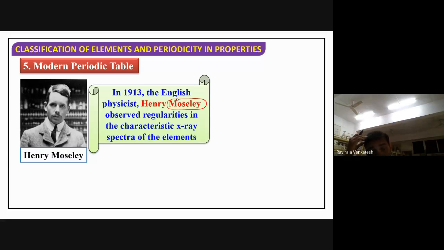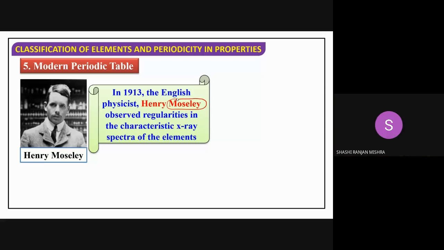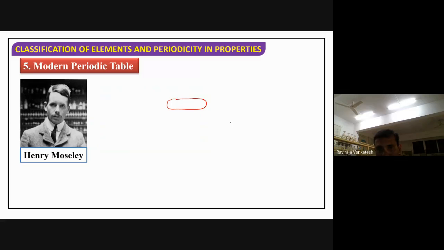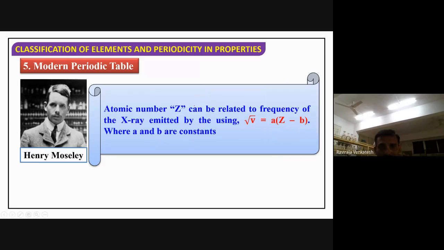Atomic number. Atomic mass was taken as the criterion by whom? Mendeleev. Mendeleev took the atomic mass as a criterion, but with atomic mass there are some contradictions and some limitations. To overcome those limitations, Moseley proposed a periodic table based upon the atomic number. Now, how did we get the atomic number? For that, he did an experiment. Let me see that experiment now.